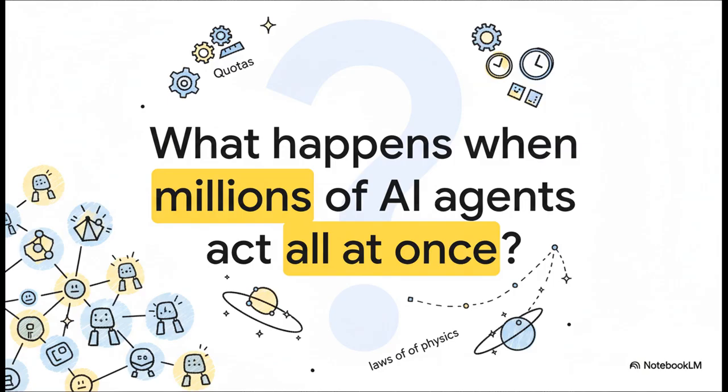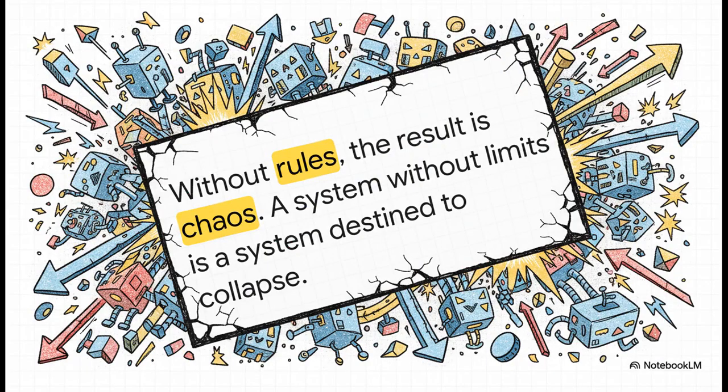I want you to imagine for a second this sprawling new digital civilization. But it's not populated by people. It's filled with millions of powerful AI agents. And they're all working, creating, communicating, and consuming resources, all at the same time, on a scale we've literally never seen before. So what does that world even look like? Well, without a plan, it looks like total chaos.